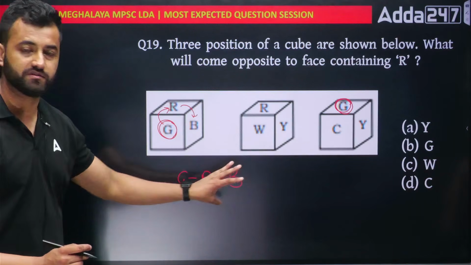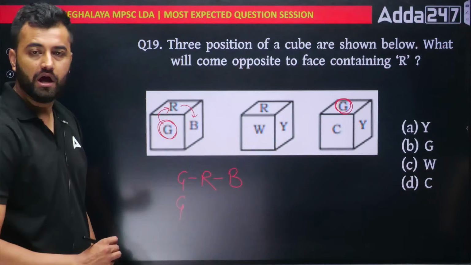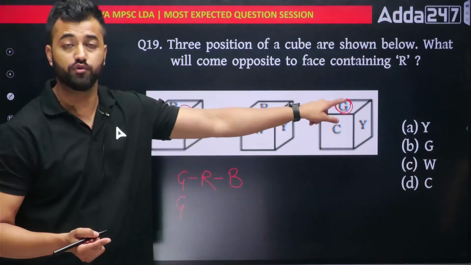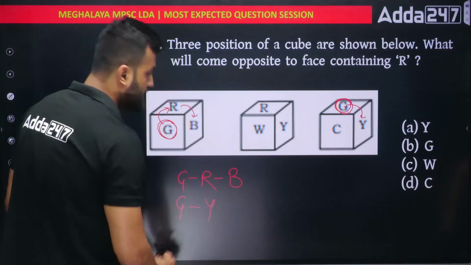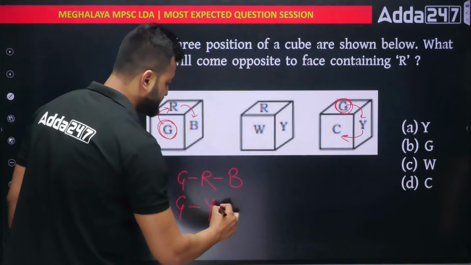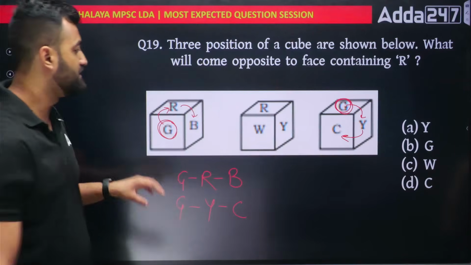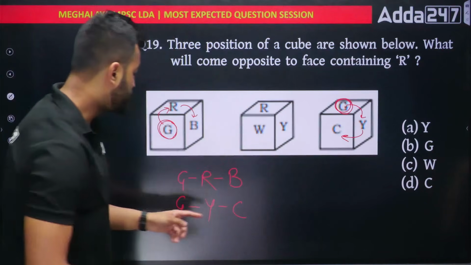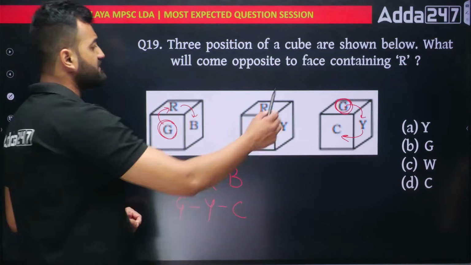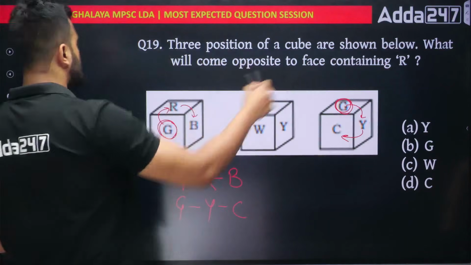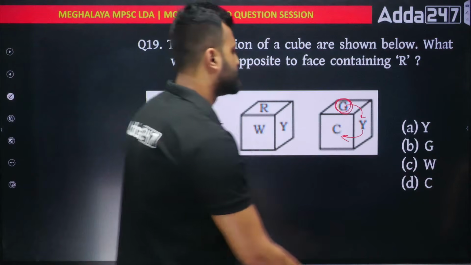This is the sequence. Same sequence will apply out here. G is common, so always write G, G together. Again go clockwise. Here you've gone clockwise, so here also you have to go clockwise. You get Y, so write down Y. Again you go clockwise, you get C, so write down C. Now as you see, these are your opposites. That means if I join these 2 dice, R's opposite would be Y, B's opposite would be C. What do we need? We want the face containing R. What will come opposite to the face containing R? I can see that R's opposite is Y out here. So Y will be the answer, option number A.